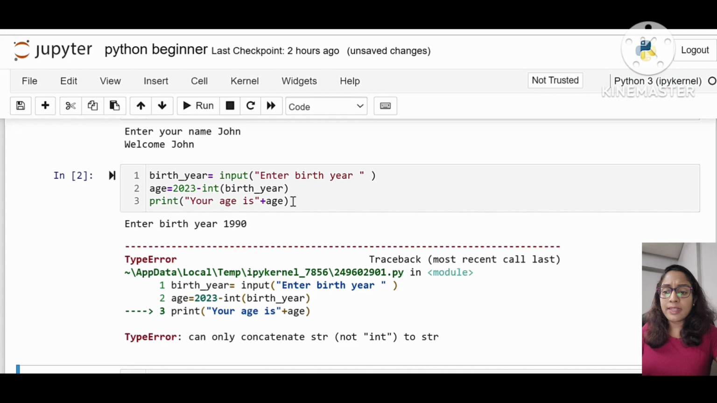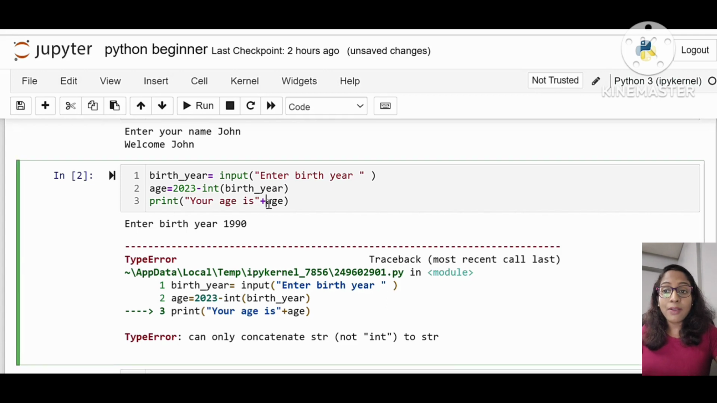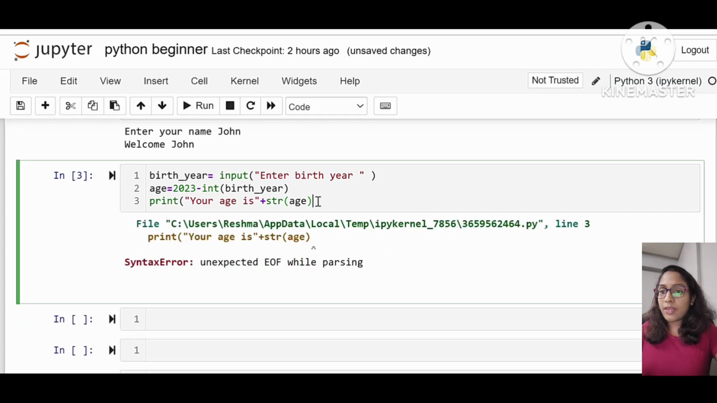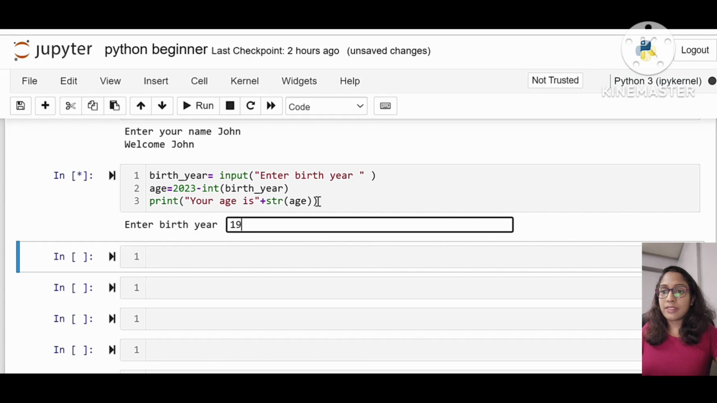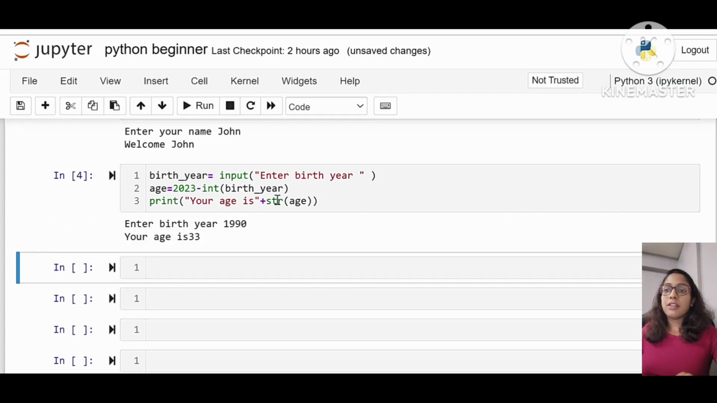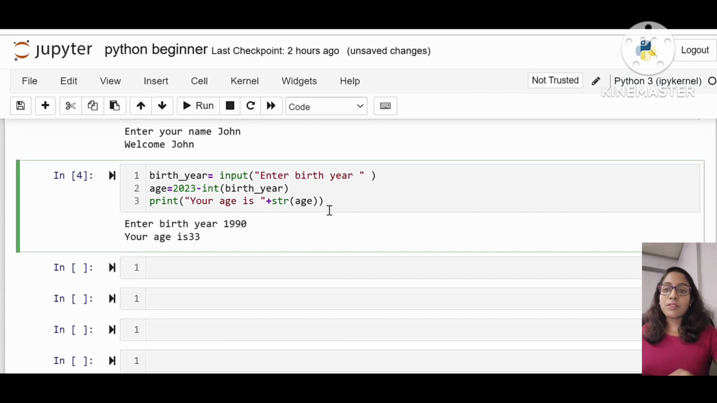So how do we concatenate then? That means again here we have to convert this age variable into str format. So for string concatenation we have to convert it again. str of age, parenthesis, 1990, enter. So your age is 33. We missed one space also. Okay, so your age is 33. So this is how string concatenation works. Only a string can be concatenated with another string. A string cannot be concatenated with an integer, and also from an integer only an integer can be subtracted. String subtraction is not possible.